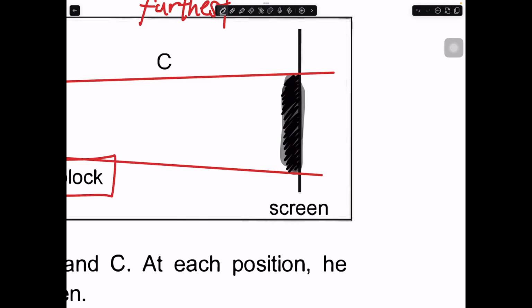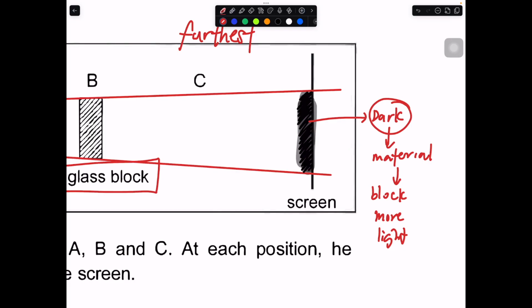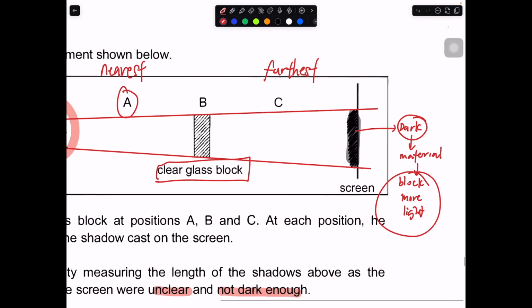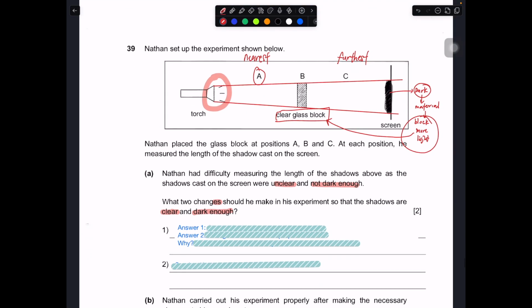If I want the shadow to be very dark, a darker shadow, I must choose a material that can block more light, so the area of darkness, or the area where there is no light, can be darker. You must choose something that blocks more light than the glass block. Then you should be able to have a darker shadow. So what will be the first option that you can go with?